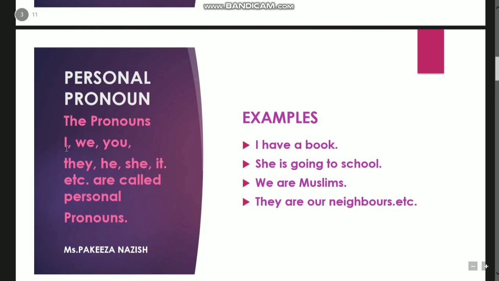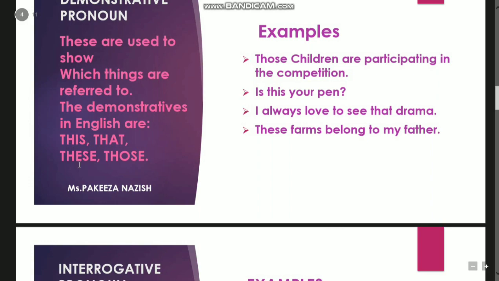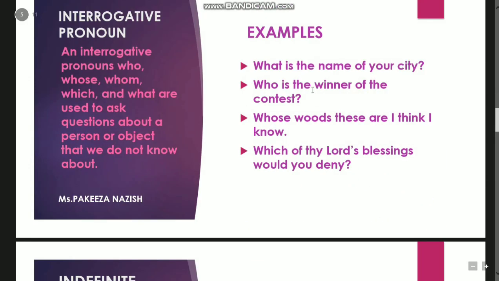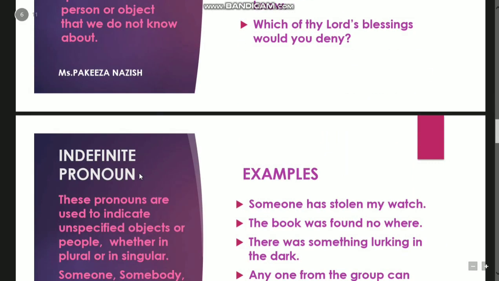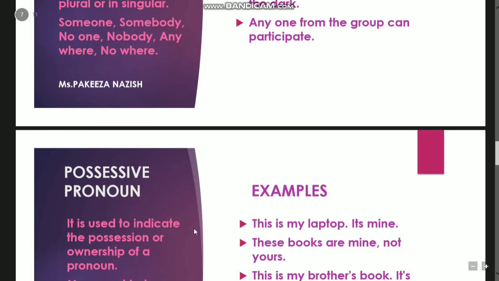The personal pronouns, I told you: I, we, you, they, he, she, it. They are the basic pronouns. The demonstrative pronouns are this, that, these, those. Interrogative pronouns are to ask questions. I gave you the examples. They always come in the beginning of the sentence: what, who, whose, which, why, where, to ask a question about a noun, right? The indefinites are where we are not definite about something, we are not sure: someone, somebody, no one, nobody, anyone, anybody, anywhere, somewhere, nowhere, something, nothing, anything are called indefinite pronouns.